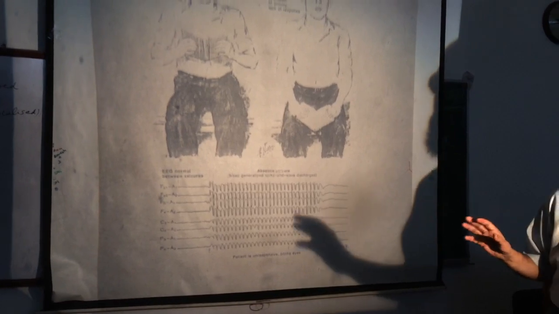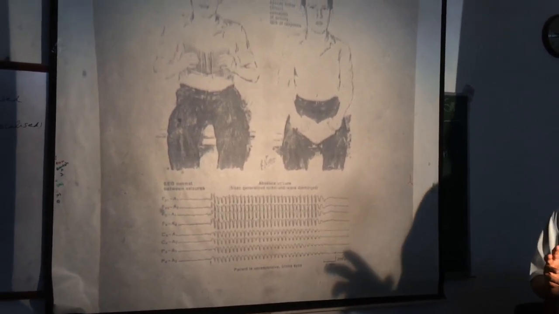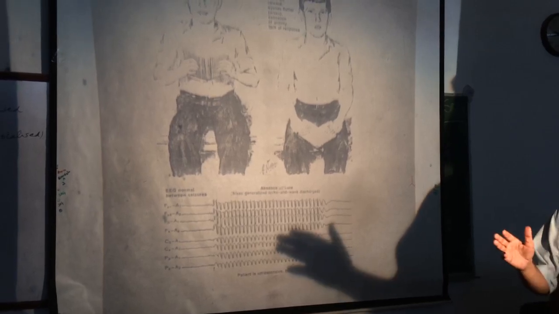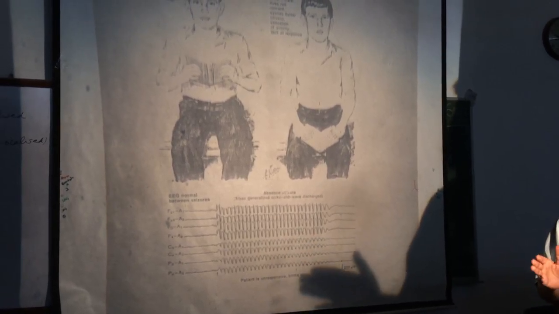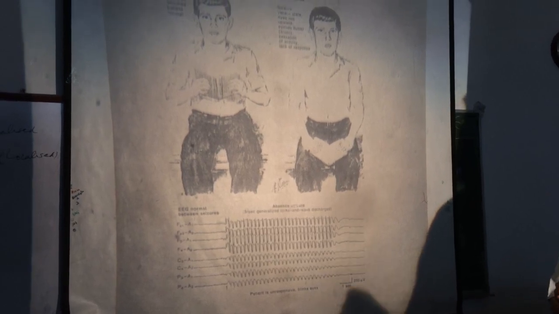Now in petit mal epilepsy, there is a disorder in the thalamocortical portion of the reticular activating system.